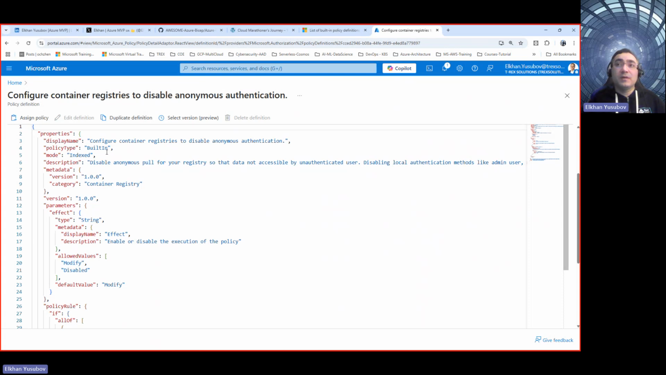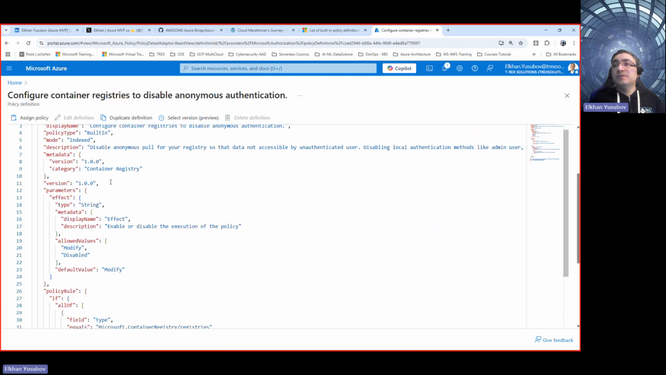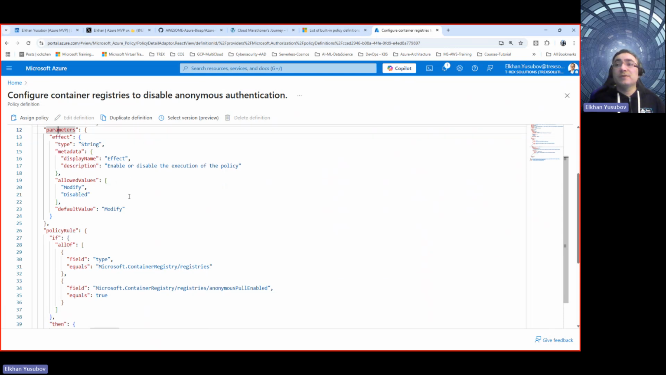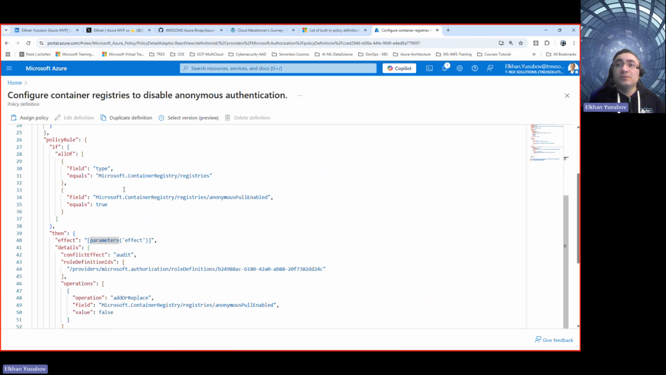All the custom policies that you create, you want to make sure they are custom because you put there some business logic that you want to have for your specific implementation. And then, once you define it, you define the version, again, parameters that define the effect. Is it modify, disable? Do you want to audit? That's another effect that you may have. And then policy rule, right? The policy rule defines what's the condition when it's going to get applied.